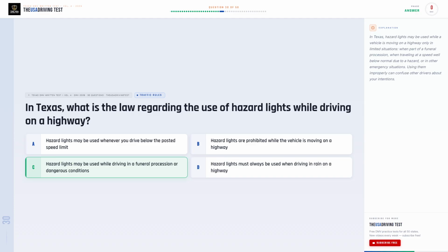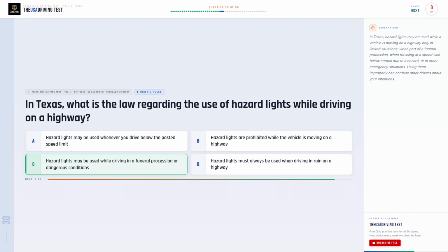The correct answer is C. Hazard lights may be used while driving in a funeral procession or dangerous conditions. In Texas, hazard lights may be used while a vehicle is moving on a highway only in limited situations: when part of a funeral procession, when traveling at a speed well below normal due to a hazard, or in other emergency situations. Using them improperly can confuse other drivers about your intentions.